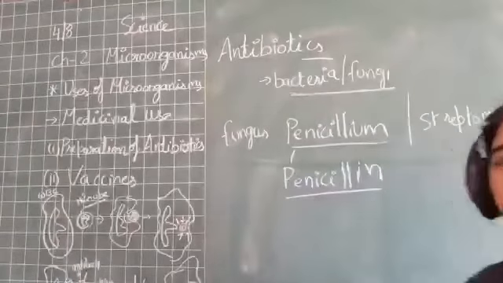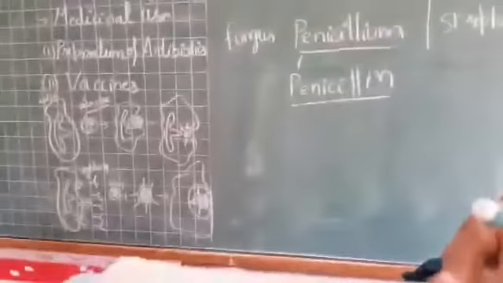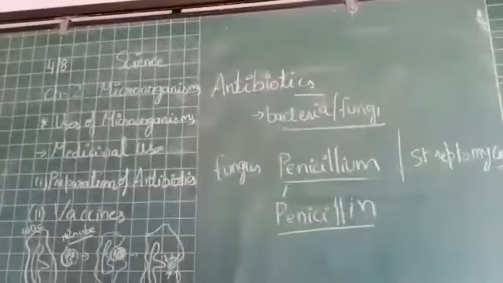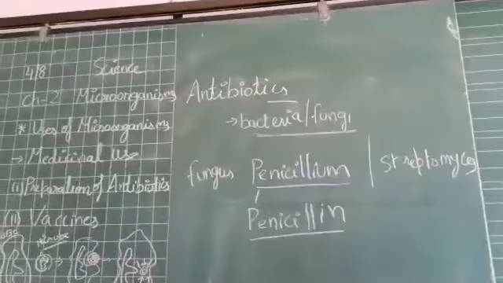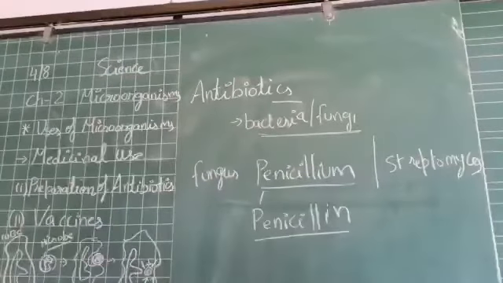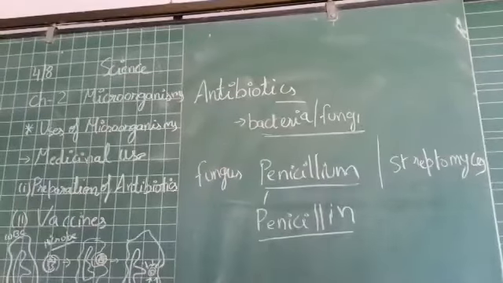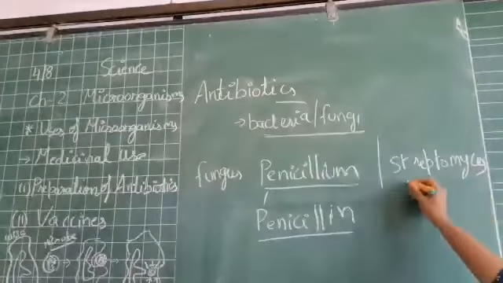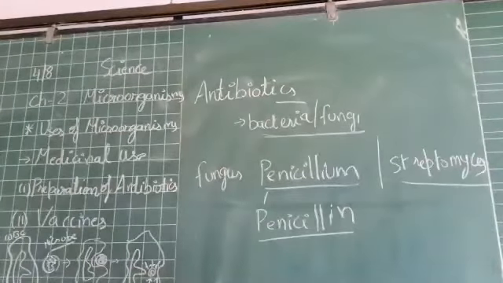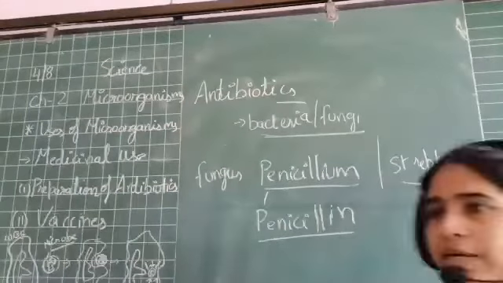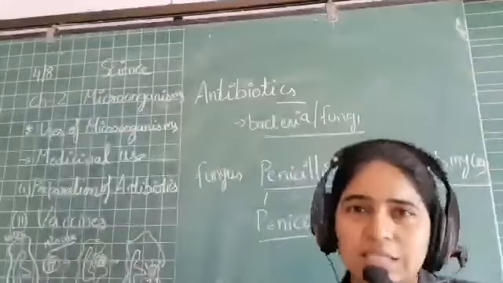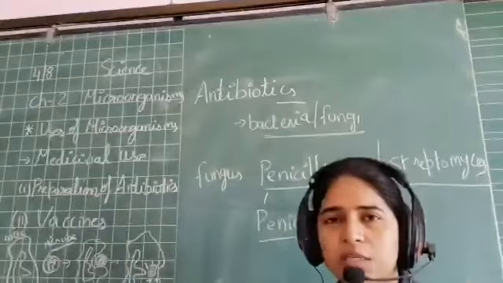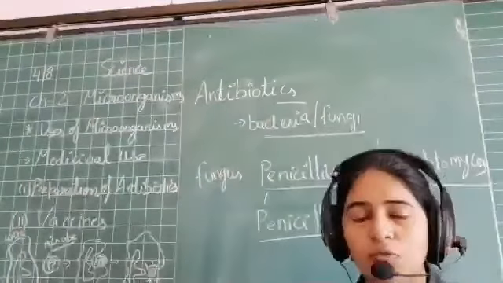From the microorganism Streptomyces, a medicine has been prepared. The name of that medicine is streptomycin, and from this many other medicines have also been prepared.